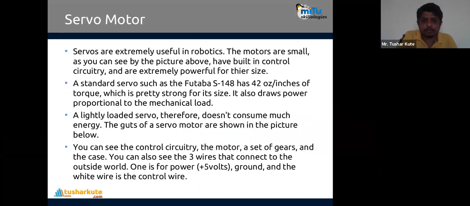In that diagram, you can see a set of gears, and you can also see three wires to connect to the outside world. One wire is 5 volt, which supplies power to it. Second is ground, and the white wire is the control wire where the signals are sent to control the rotation. You decide whether to rotate in the positive direction by 90 degree, 270 degree, 180 degree, or any other degree. Above 270, it's not possible to rotate that particular motor because the hardware control circuitry is created like that.